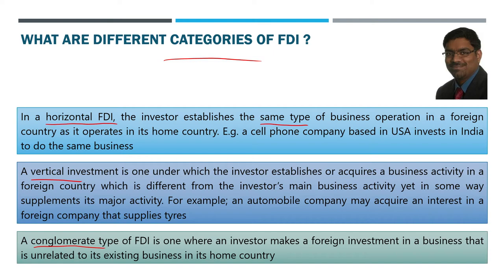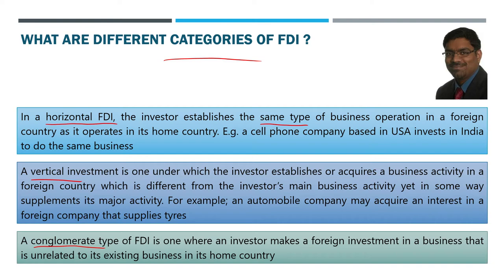McDonald's has been selling burgers throughout the world, and in India also it sells burgers only, majorly. It's a food company. The same type of business operation it has started in India also. Like that, a cell phone company based in America investing in India to do the same business can be taken as an example. Starbucks is a coffee chain which is there throughout the world. It is selling coffee only in India, no? Starbucks did not come to India and start selling something else. It is selling coffee only. So that is horizontal FDI. They do the same business that they have been doing elsewhere.